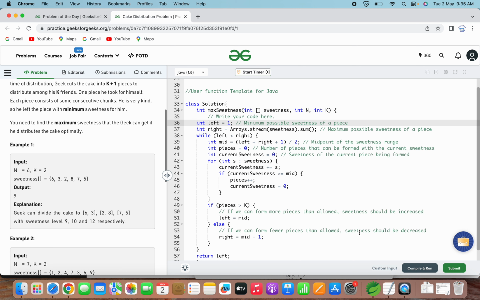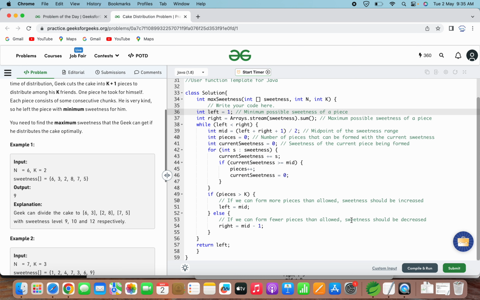So if you try to give that to all the people, there will be only one piece possible with a sweetness level of 31. Since we have to divide into multiple pieces and the sweetness value is not the same for all the chunks, we have to decrease the sweetness value. So for that we are doing mid minus 1.